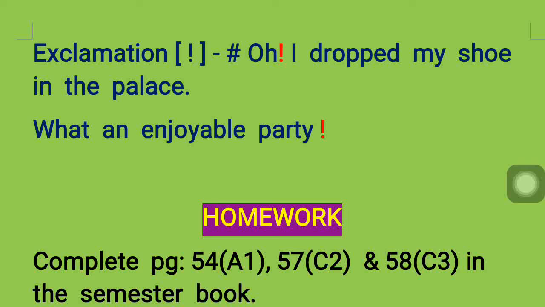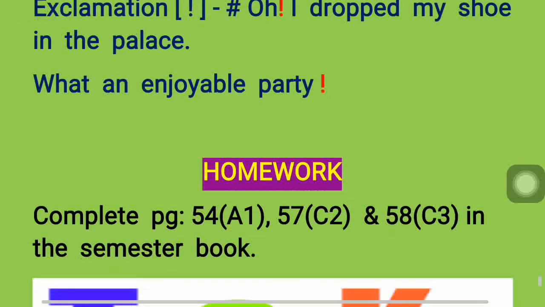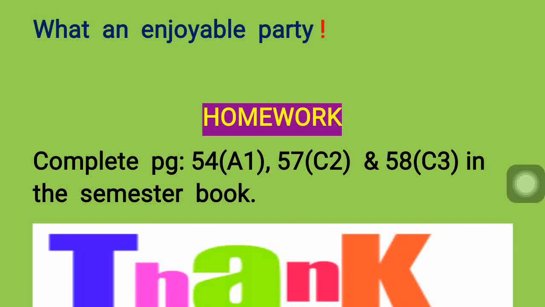It was a fabulous party. When you express like that, when you are so happy, then this exclamation mark is used. Okay, hope I'm clear. So I wanted to discuss all this. That's the reason I've taken this grammar class.